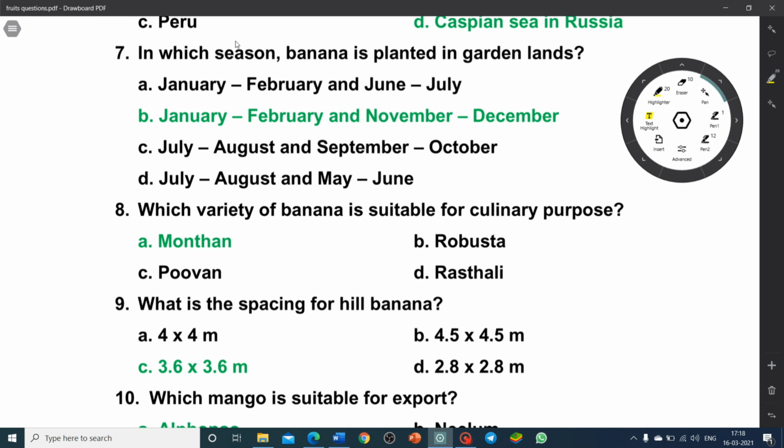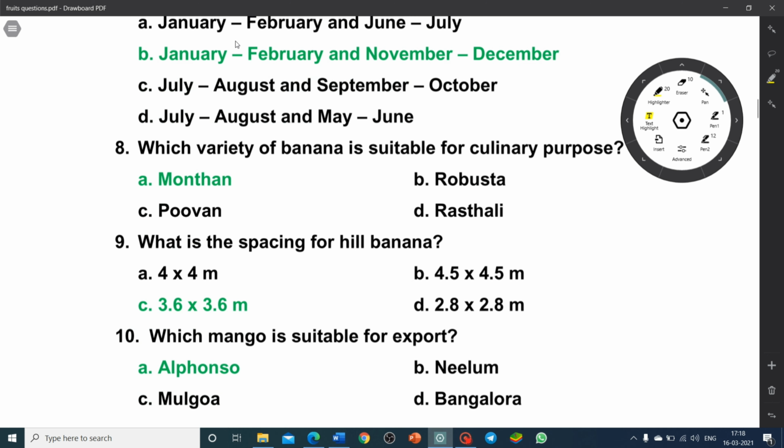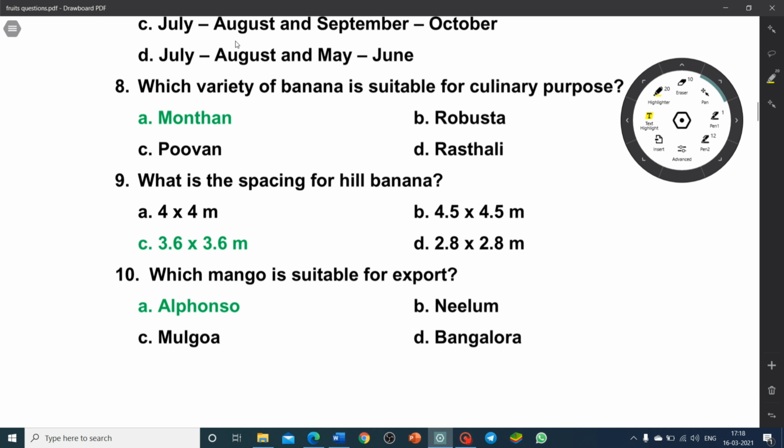Which variety of banana is suitable for culinary purpose? Monthan is suitable for culinary purposes, whereas Poovan is susceptible to Kottavalai disease. What is the spacing for hill banana? 4 into 4 meter, 4.5 into 4.5 meter, 3.6 into 3.6 meter, 2.8 into 2.8 meter. So the spacing for hill banana is 3.6 into 3.6 meter.